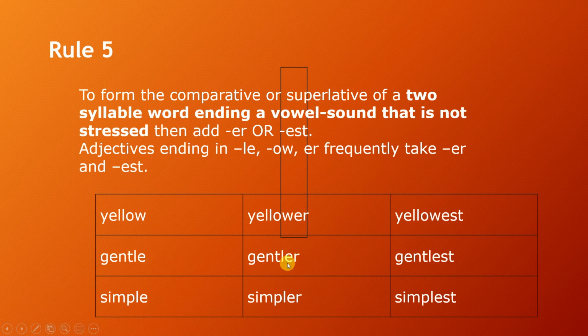Gentle, you only have to add your R. And here also you have to add EST. Simple, there's already an E, like we learned before. You add your R and then your EST. Then you'll be done with these simple rules.